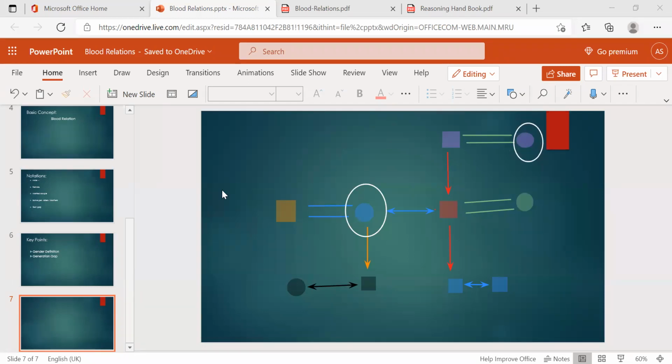I'm asking, from here to here, what is the relation? And here, one more thing. For this person, how is he related to this person?